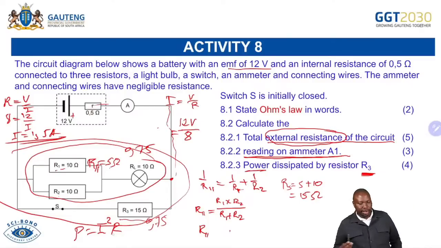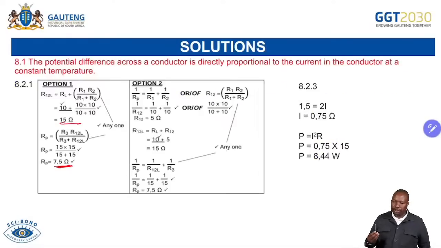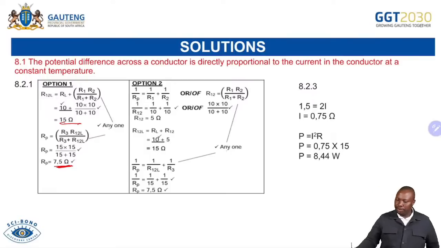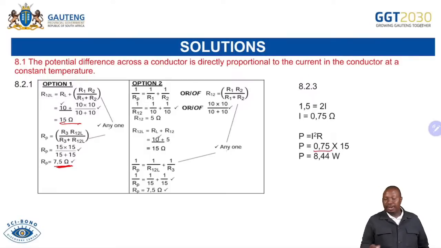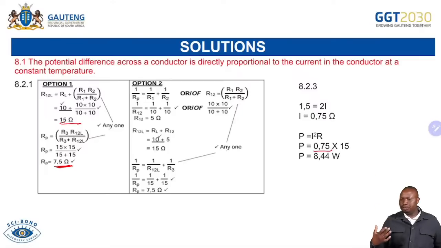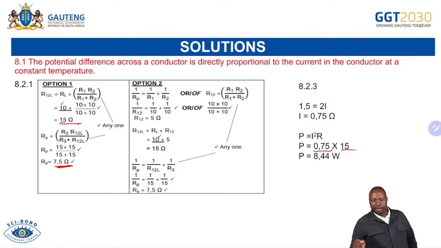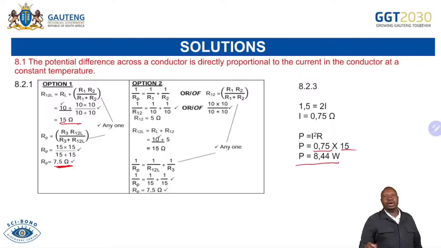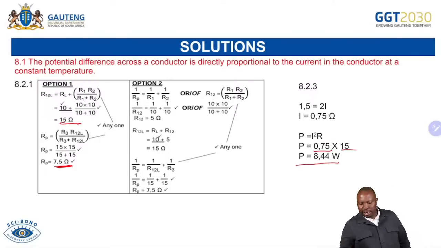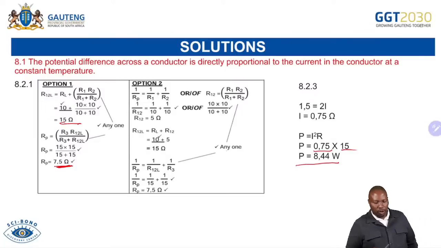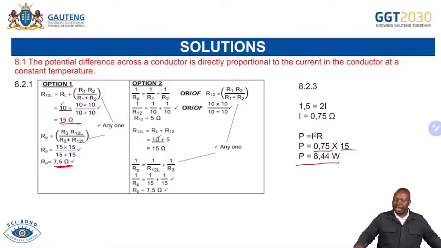Then you are easily able to do your calculation with no problem, and you are able to answer it like that, which is 0,75, which we said the 1,5 will split, and then you multiply by the resistance there, which was 15. And if your calculator is working correctly, you are able to calculate power. So I'm hoping that you are getting ready and you are saying electricity. You can see that you can be able to collect marks as well as far as electricity is concerned.